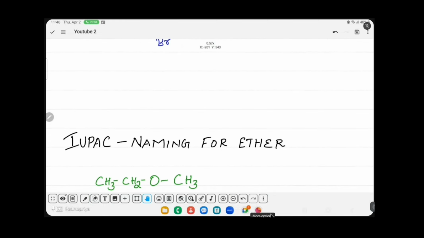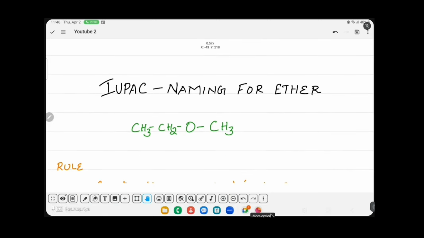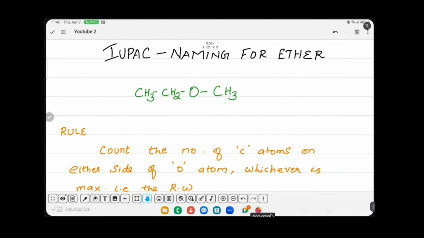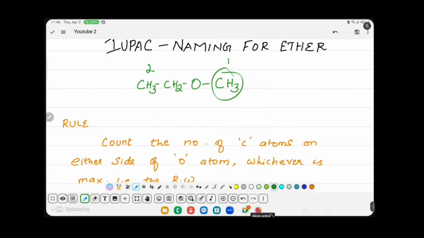So இப்போ ether இருந்துச்சுன்னா எப்படி naming பண்றது? Ether இருந்துச்சுன்னா rule: count the number of carbon atoms on either side of oxygen. Whichever is maximum that becomes a root word. இந்த example பாருங்க. இந்த side எவ்வளவு carbon இருக்கு? 2 carbon. இந்த side? Only 1 carbon. So which is a root word?